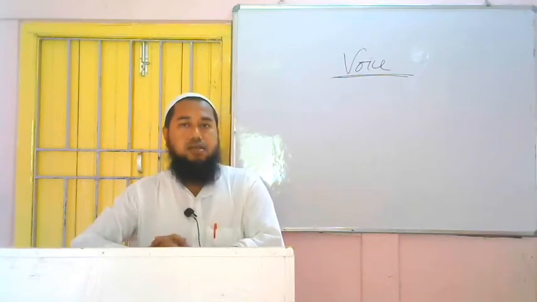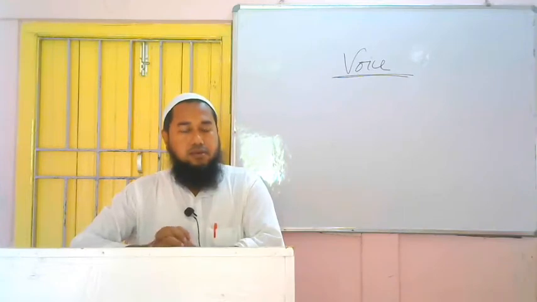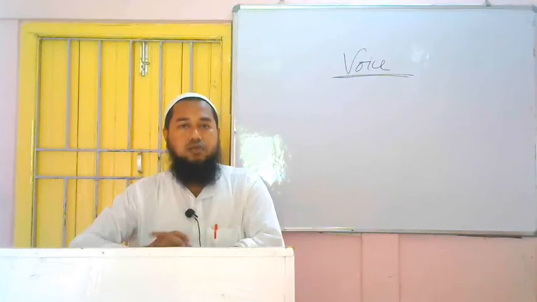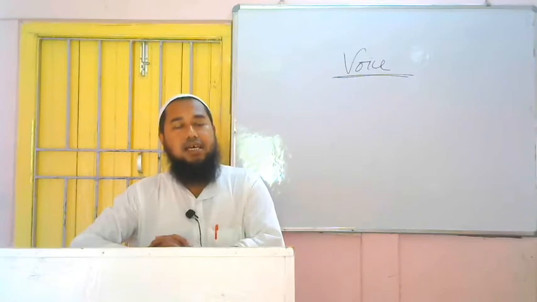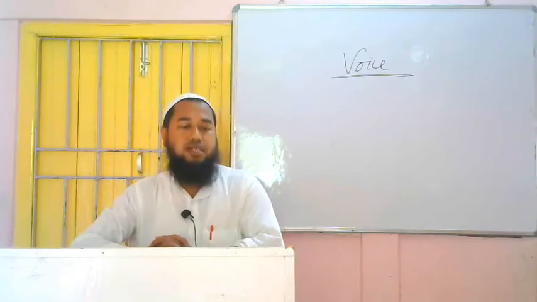Active voice is the voice or a sentence is called active voice when the subject will act as subject. And passive voice is the voice or a sentence is called passive voice when the subject of the sentence will be acted upon. Very easily if we say, when the subject will act as subject, it will be active voice, and when the subject will act as object, it will be passive voice.